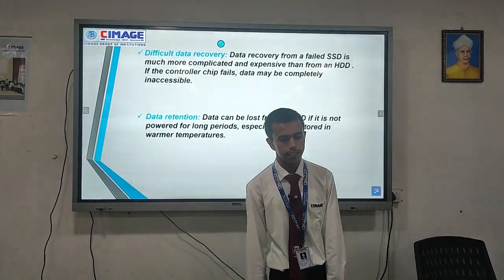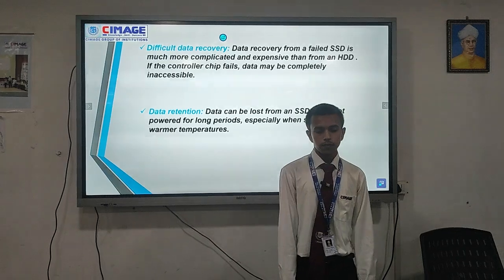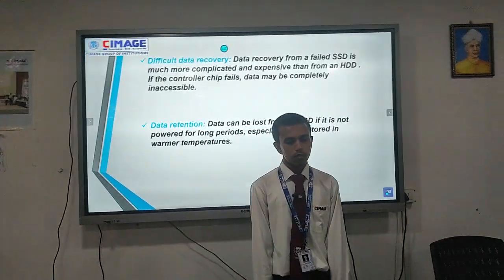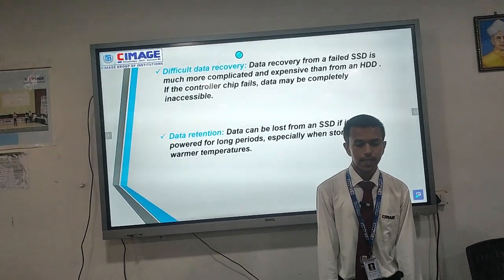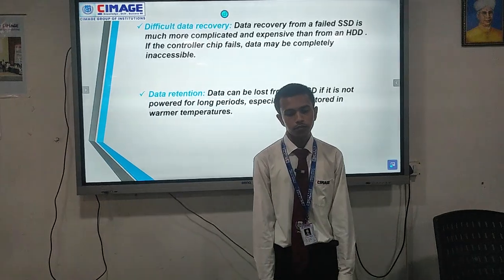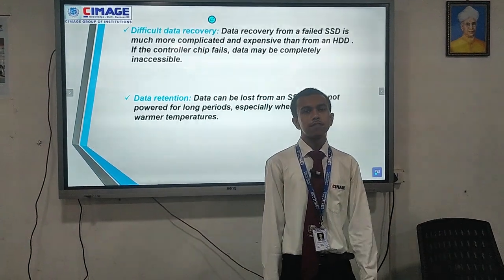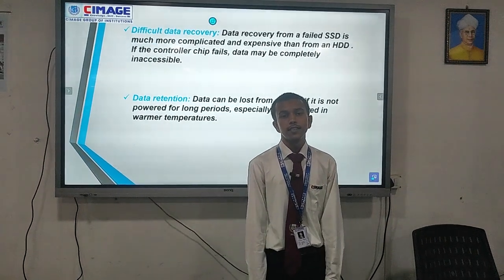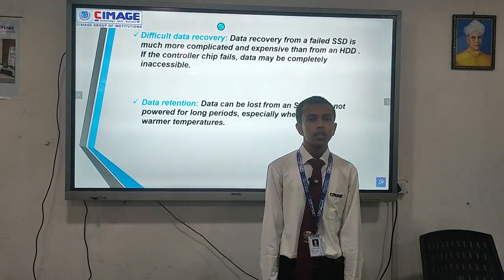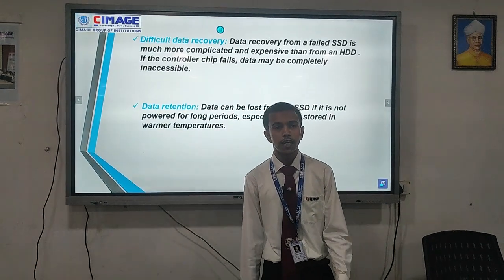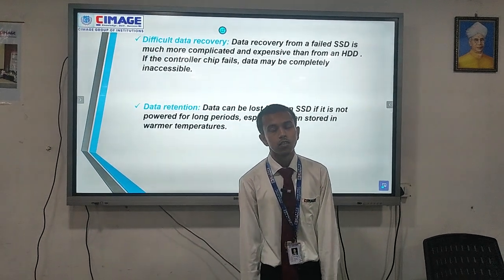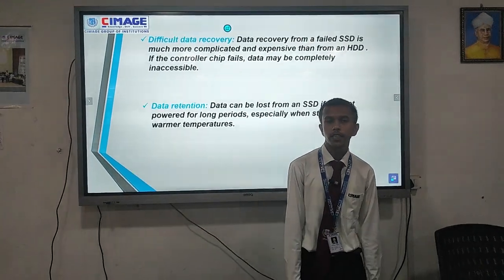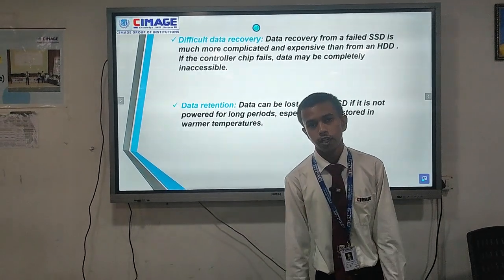Next is difficult data recovery. Data recovery from a failed SSD is more complicated and expensive than from a hard disk. If we lose our data on an SSD, it is almost impossible to recover it. So I suggest you always take a backup copy of your data.